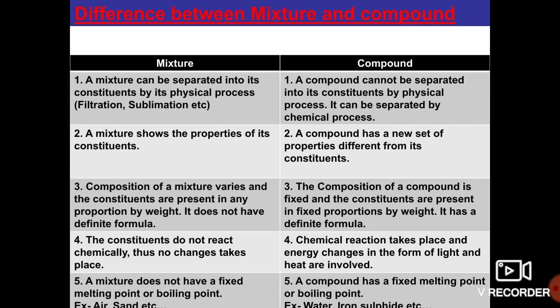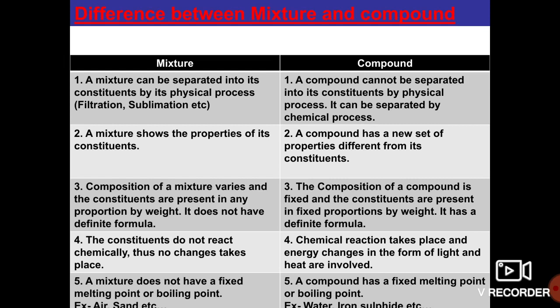For example, when we add some amount of salt to sand, the mixture of salt and sand does not have a definite proportion, and it varies. Which means the weight of the sand will be totally different, and the weight of the salt is also totally different, and it does not have a definite formula.